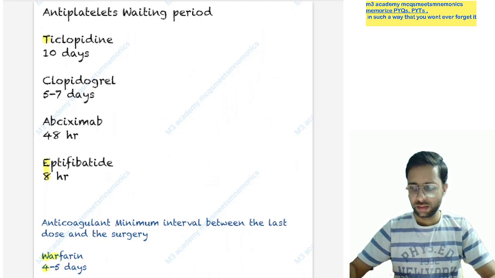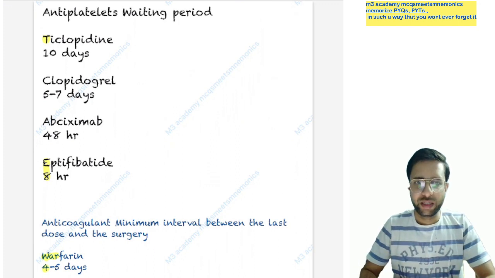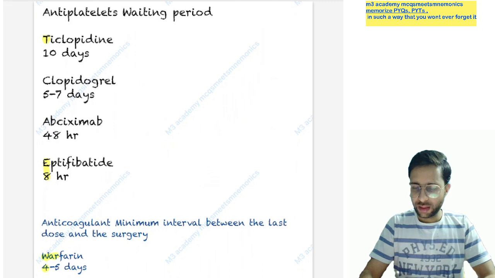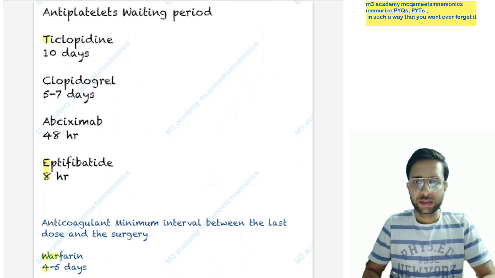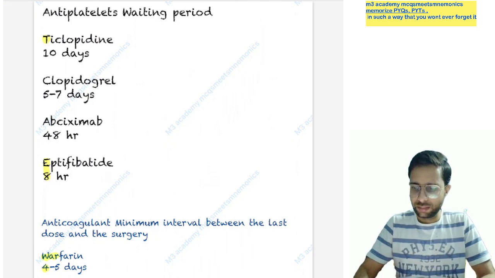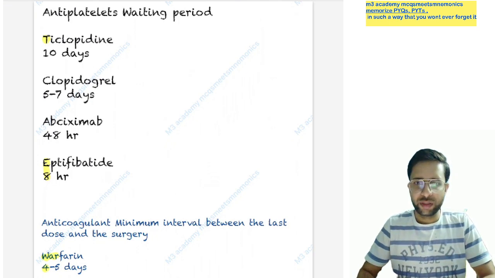Hello everyone, welcome to the Amthar Academy MCQ meets Mnemonics, and today we are discussing drugs continued and discontinued before the surgery, and this topic is very important and many times tested in the previously asked questions.